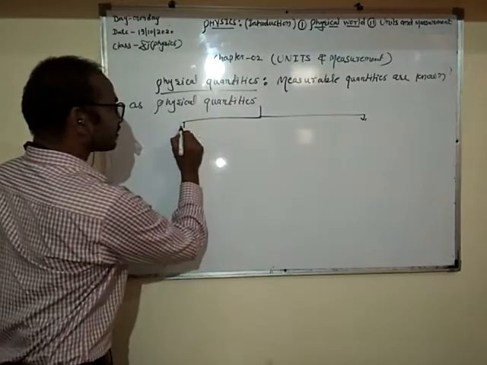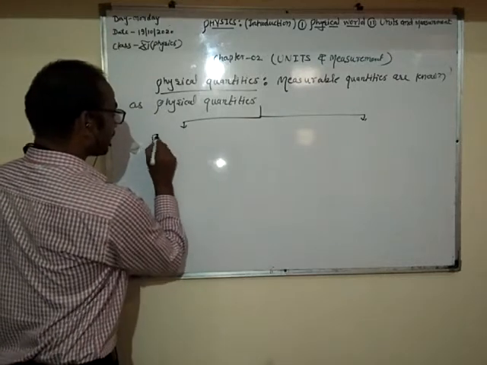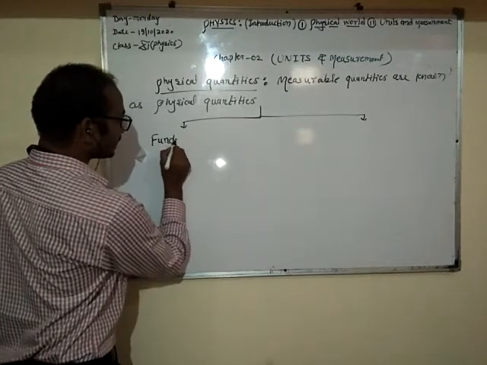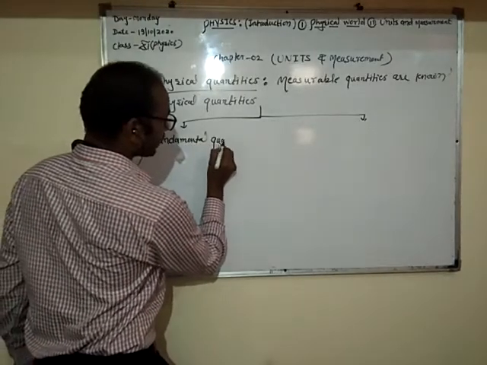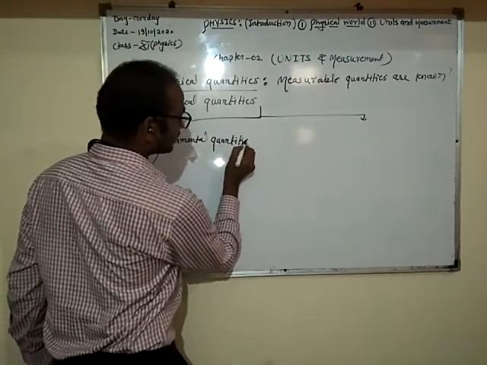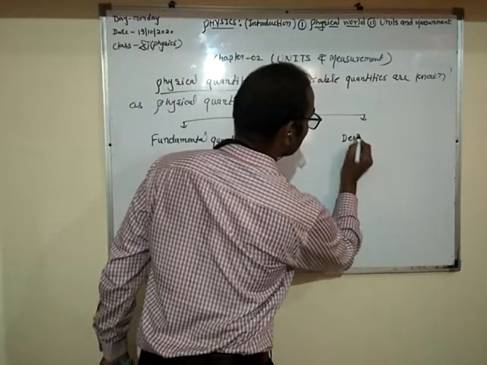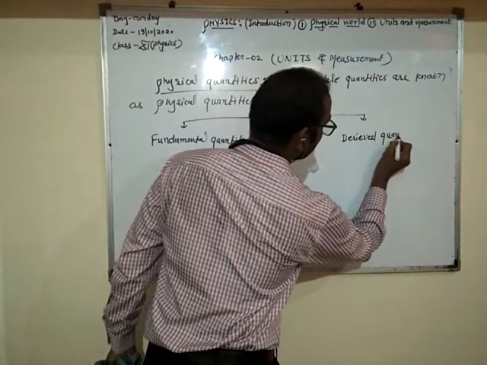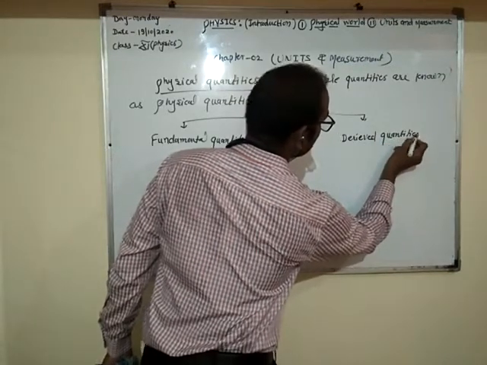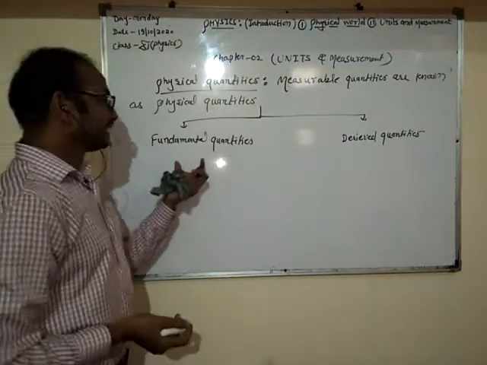Actually, these quantities also have some types: fundamental quantities, and some are derived quantities. What are fundamental quantities?